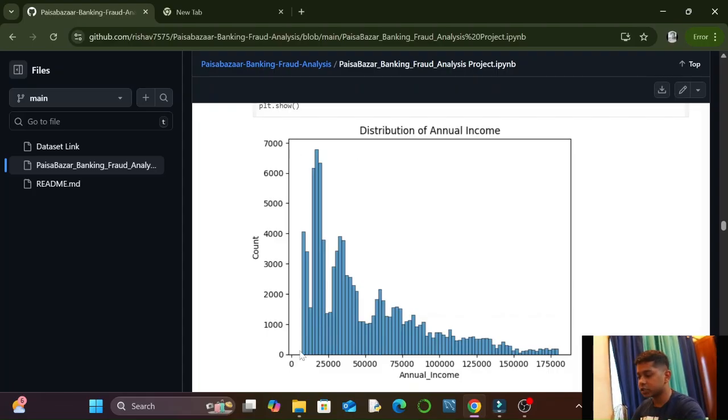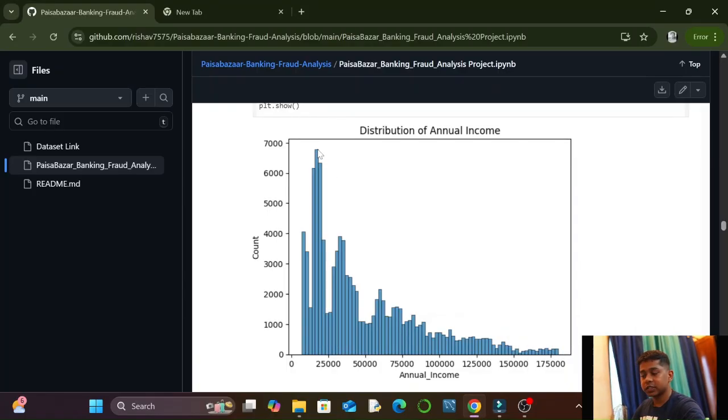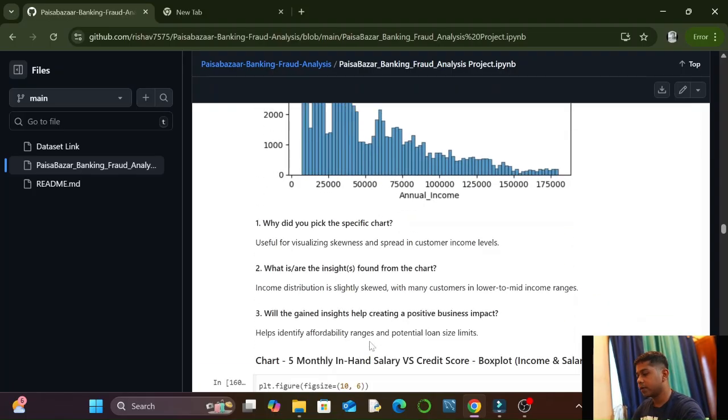We can see a peak: many customers had a low salary, less than 25,000 but more than zero.